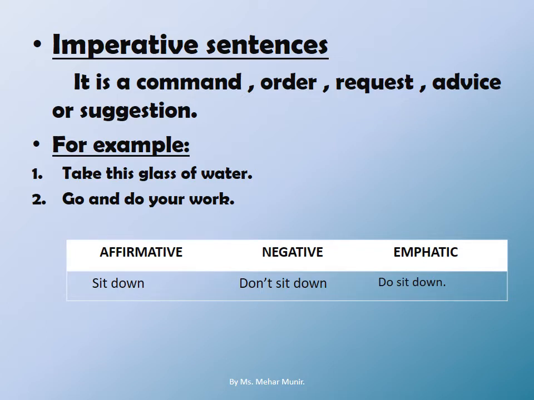Imperative sentences are also of 3 kinds: affirmative, negative, and emphatic. Sit down is an affirmative. It's a positive sentence. Negative, don't sit down. The word don't shows that it is a negative sentence. Do sit down. When I ordered or commanded in an extreme manner, like I use the word do, this is an extreme feeling. This shows that it is an emphatic sentence.